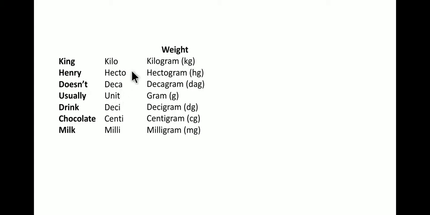Suppose it is weight, then kilo will be kilogram or simply kg. Hecto will be hectogram or simply hg. Decagram, DAG. Remember DA for decagram, because there is deci and deca, which cannot both be written as DG. So decagram, since it is the higher unit, is written as DA. And since it's weight, the unit over here is gram or simply G. Decigram or small d, G. Centigram is CG and milligram is mg.